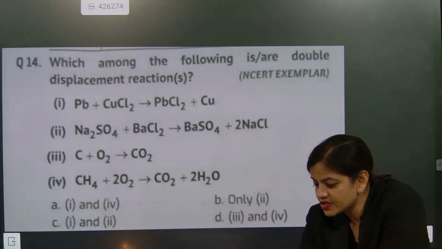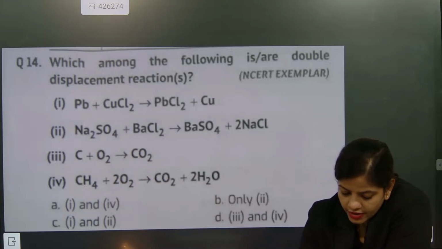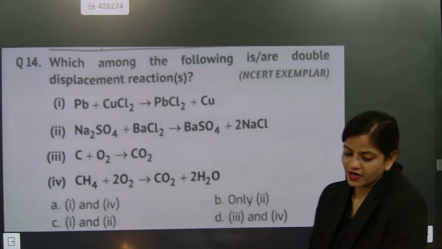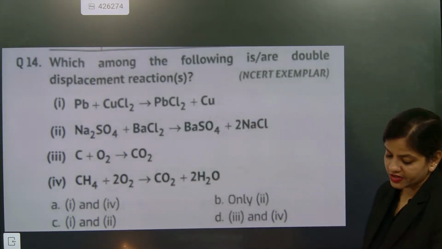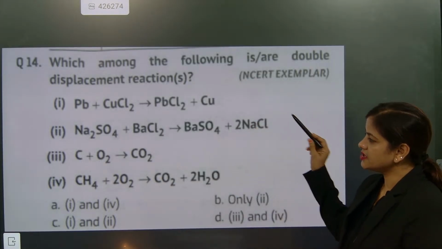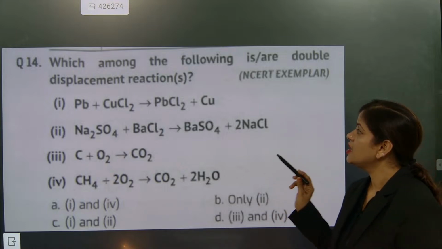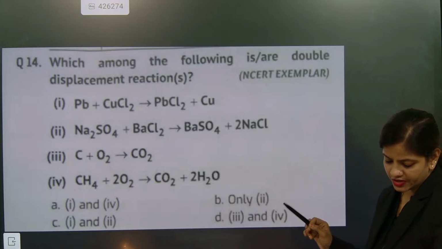Double displacement reaction. Which one is going to be the double displacement reaction? Can you tell me? Lead and copper chloride reaction is going to be double displacement. My leg is paining, we'll do it fast, two, three questions more. Which of the following is going to be a double displacement reaction? First one is the lead reaction, then the sodium sulfate reaction, then the carbon and oxygen reaction.